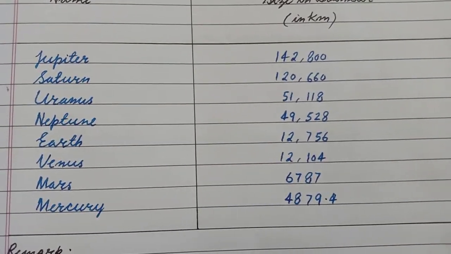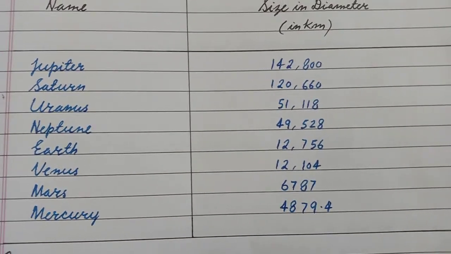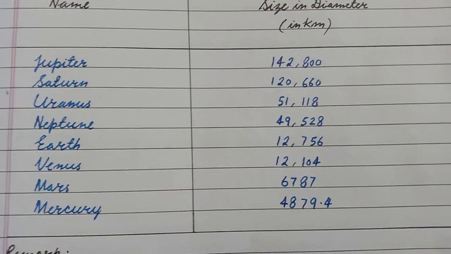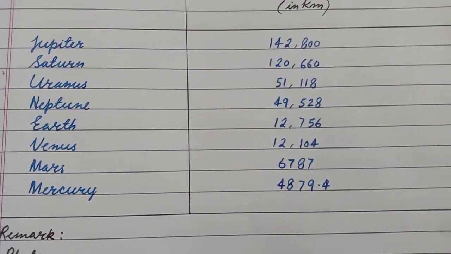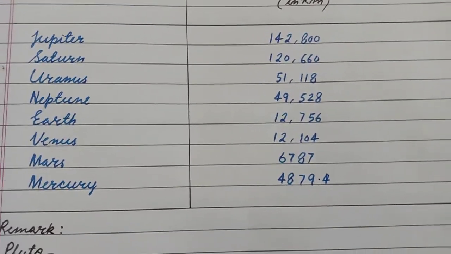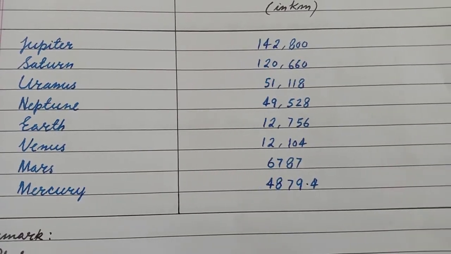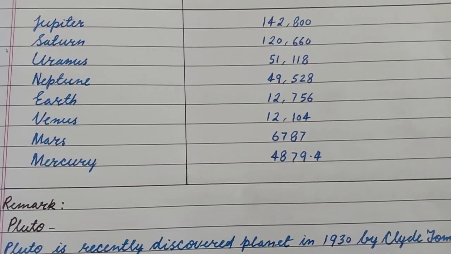Saturn: 1,20,660 kilometers in diameter. Uranus: 51,118 kilometers in diameter. Neptune: 49,528 kilometers in diameter. Earth: 12,756 kilometers in diameter.